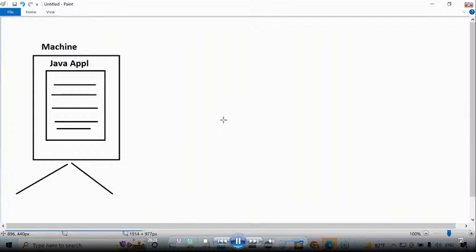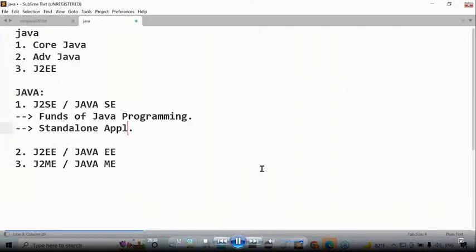Not only that, frequently I will use Sublime Text, a text editor, to write the data, not for programming. I will not use this Sublime Text for programming. I'll use it only for writing the data. So this is Sublime Text. This is also an application, an editor application. That application is running alone in my system. Am I right or not? So this is also an example of a standalone application.